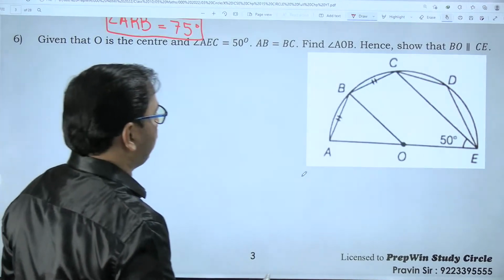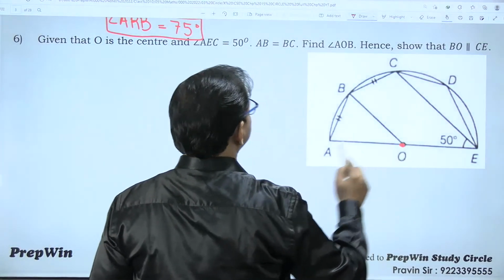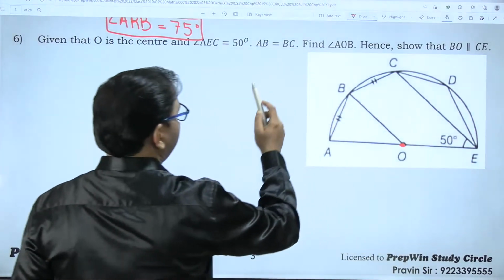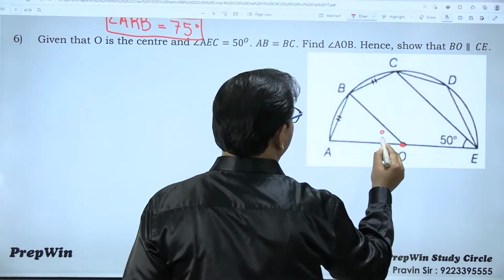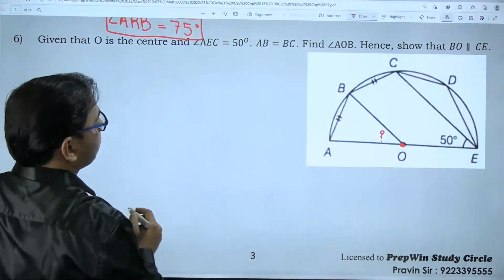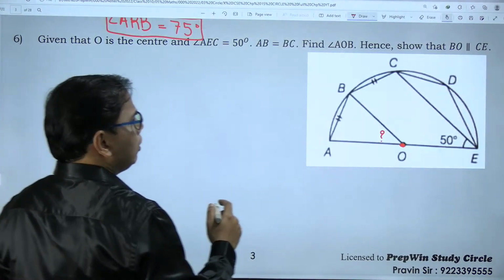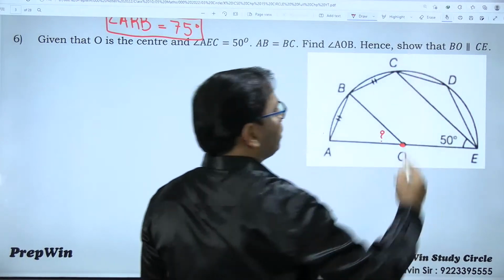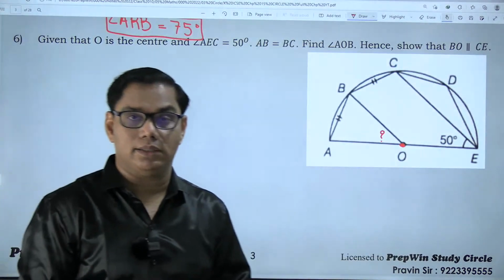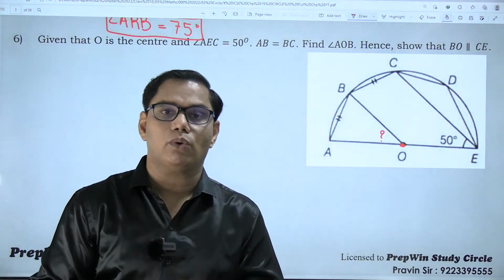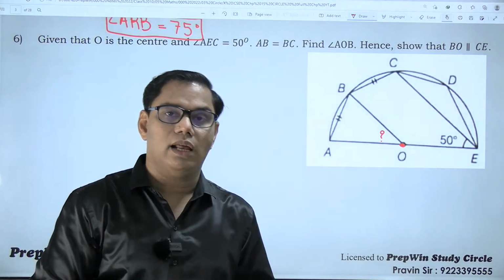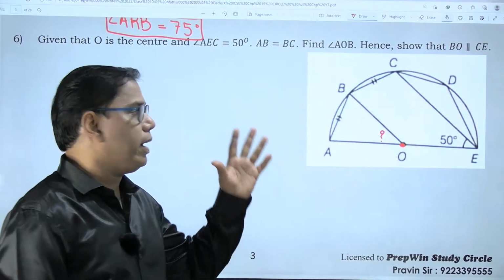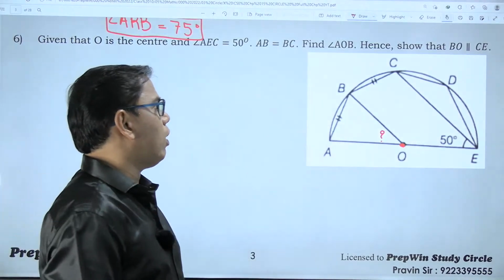Given that O is the center of a circle, angle AEC is equal to 50 degree. Find angle AOB, the central angle. Hence show that BO is parallel to CE. Some teacher says that proof will not be asked in the examination, but it is never given in a circular by the council or in a reduced syllabus that proofs will not be asked. So be prepared. It can be asked. Anyway, this is not a big deal.